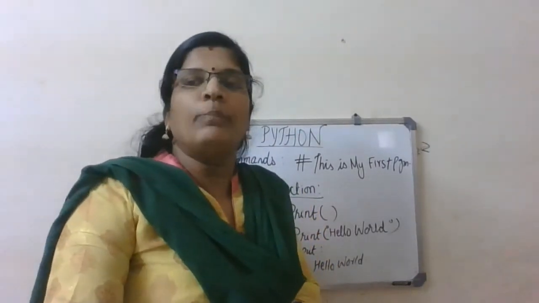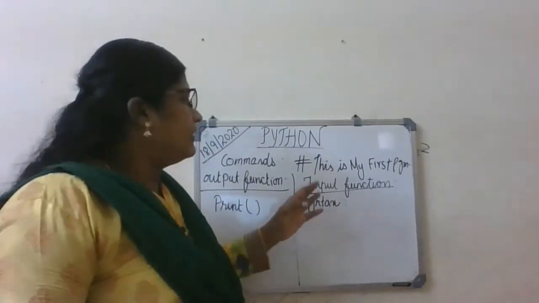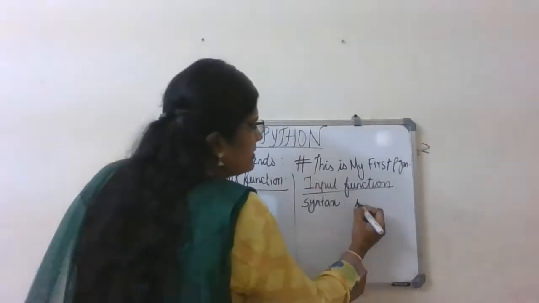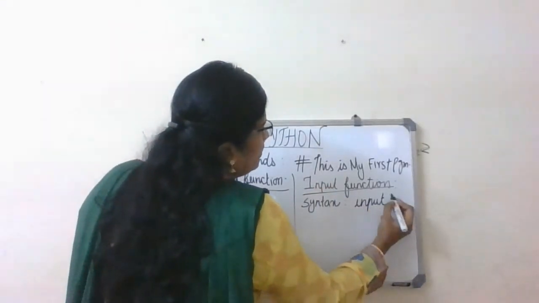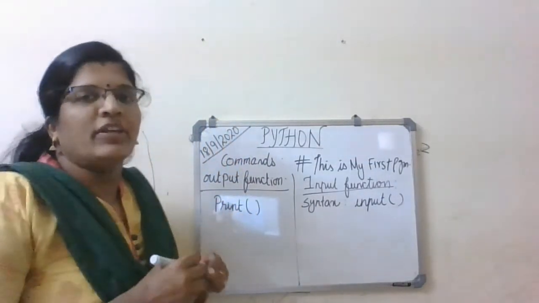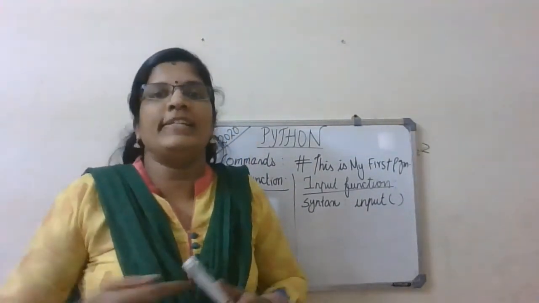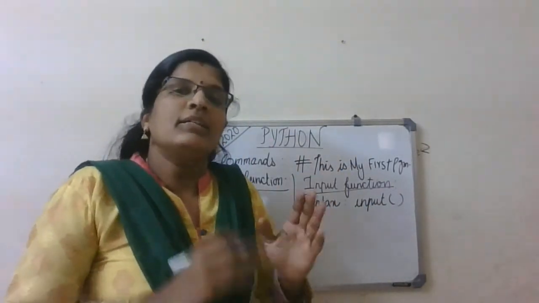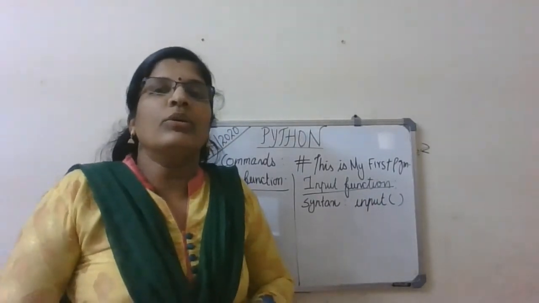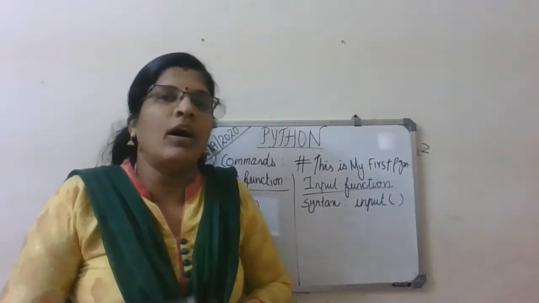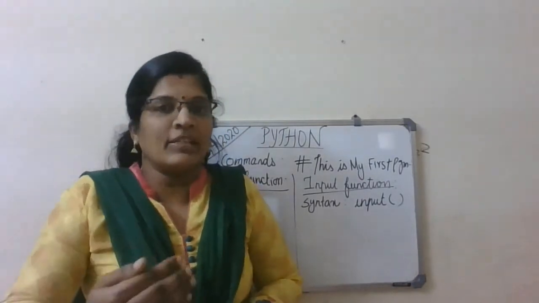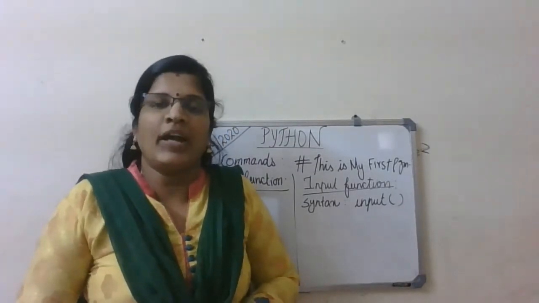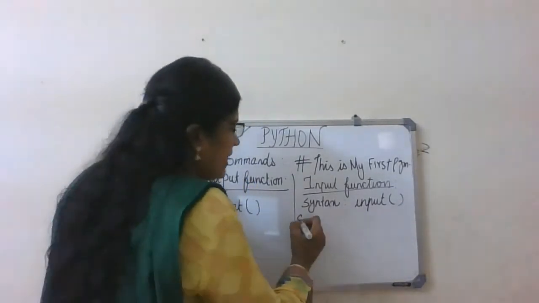Let me write the input function here. Let's see the syntax for writing the input function. The syntax is input, open bracket, close bracket. Inside you can write anything, which we will discuss while writing the program. So input with open and close brackets is the syntax for getting the input. If I want to add two numbers, what do I need to ask the user? Please give me the first number, or enter the first number, then enter the second number, right? So how to get it, for example.